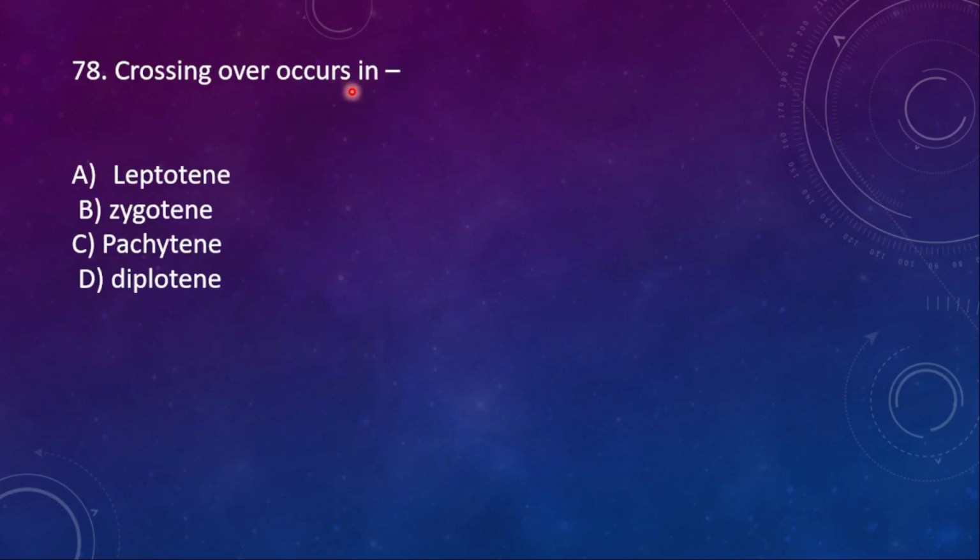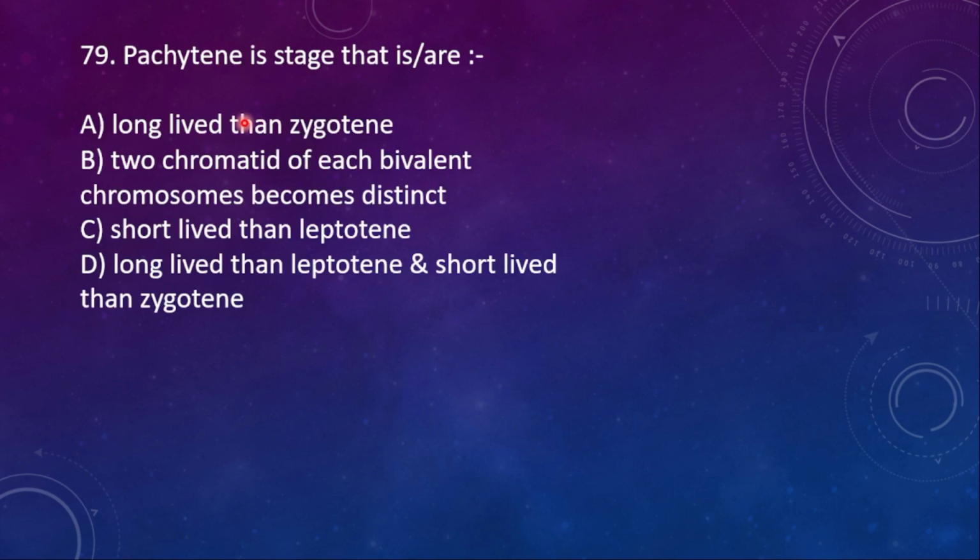Crossing over occurs in. I said about this. A. Leptotene, B. Zygotene, C. Pachytene, D. Diplotene. So pachytene is where crossing over occurs.